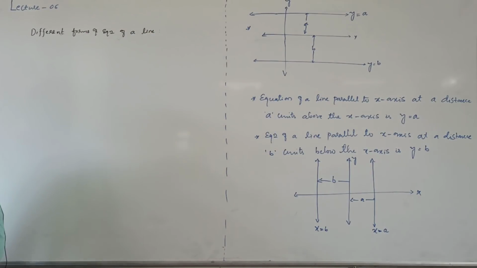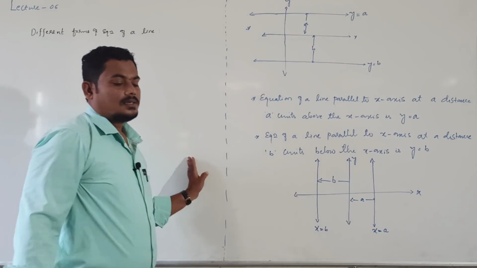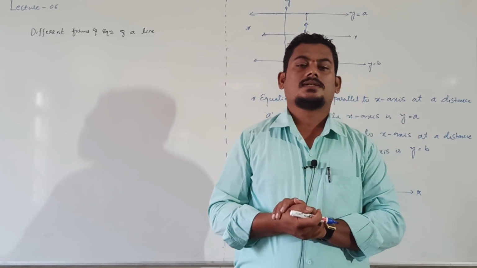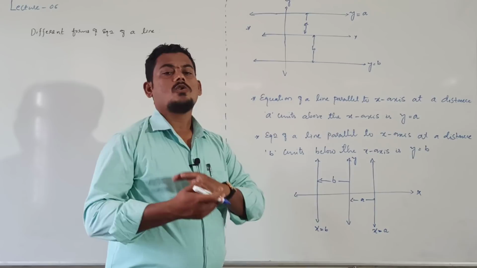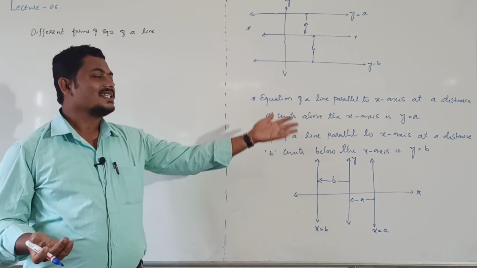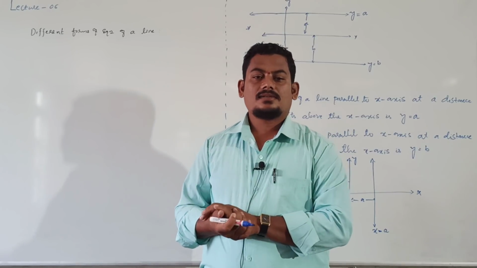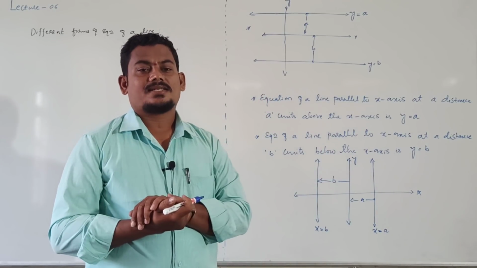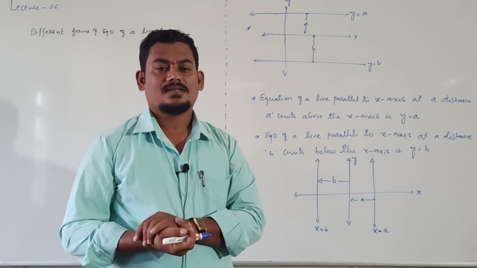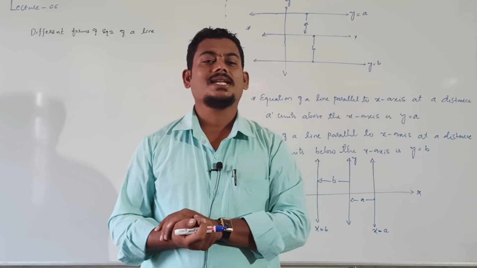Different forms of equation of a line, right? How to find the equation of the line other than these cases? These cases are clearly vertical and horizontal. Other than these cases, suppose the line is oblique. Already you know the definition of an oblique line.